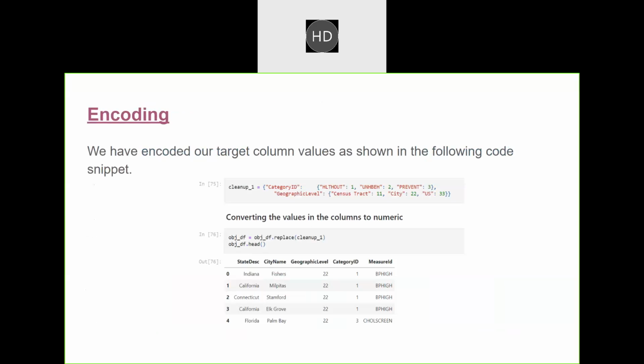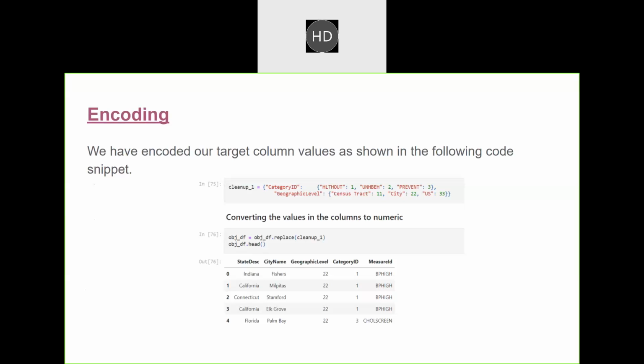In the next slide, we'll be showing you the encoding process which we have done in our project. In our data set, most of the values in our columns are categorical values. Therefore, we had to encode them to numerical values in order to achieve better results in our machine learning process.